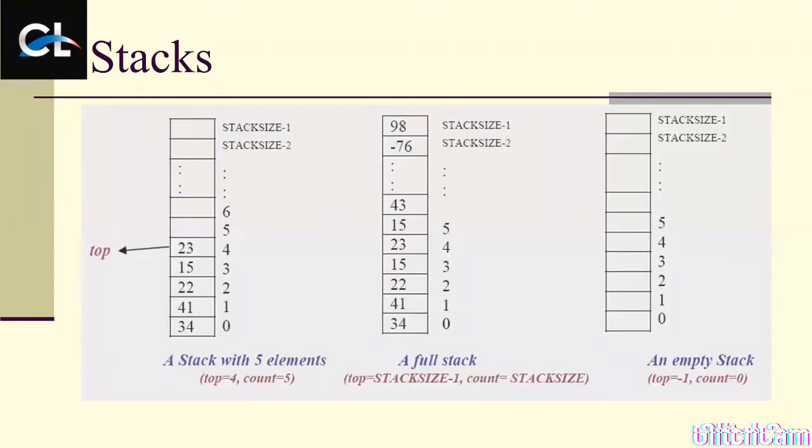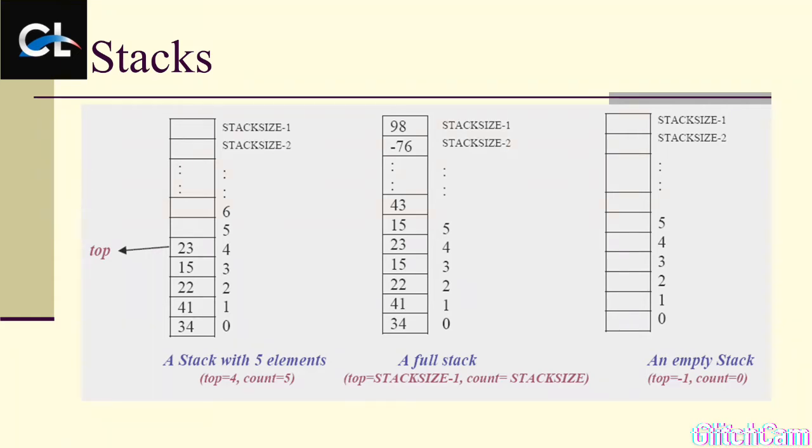So now let's consider these boxes as a stack. If you see the right part, whatever boxes are there, 0, 1, 2, 3, 4, that means the index is starting from 0, 1, 2, 3, 4, 5.